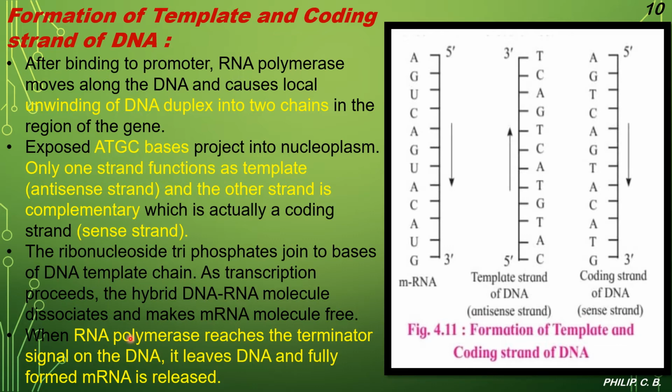When RNA polymerase reaches the terminator signal on the DNA, it leaves the DNA and the fully formed mRNA is released. As you know, this process takes place in the nucleus. The mRNA is released and then gets transferred to the cytoplasm of the cell.